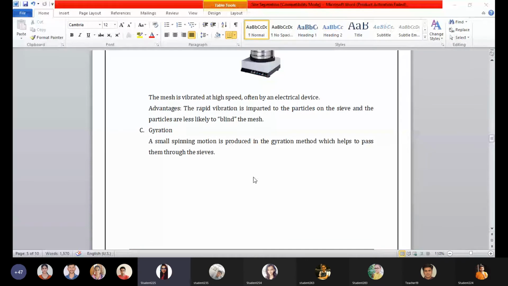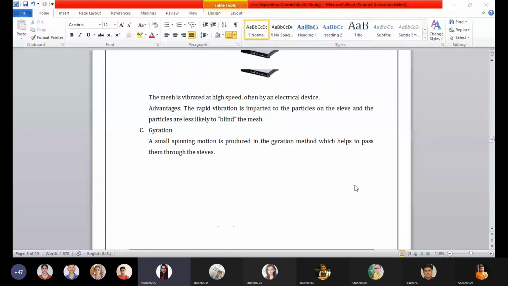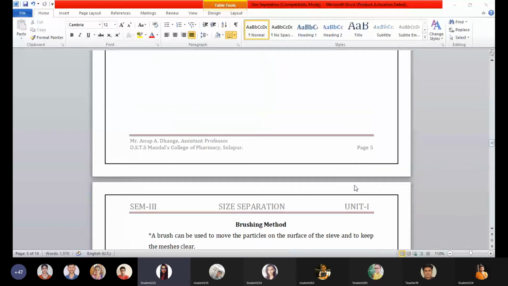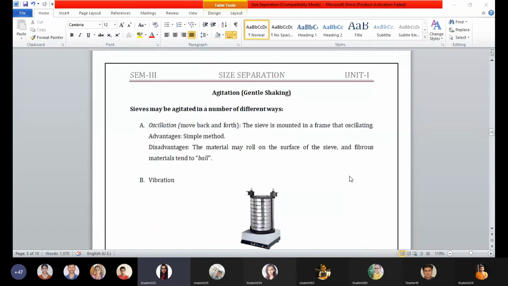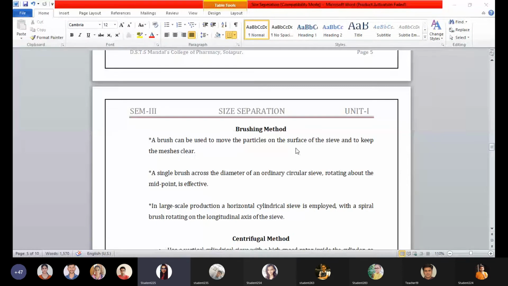All the modes of agitation are not continuous methods but can be made continuous by the inclination of the sieve. It is one point which I would like to mention here. If you want to make it a continuous method, you may have some adjustment of the sieves in an inclined motion and you may achieve that.